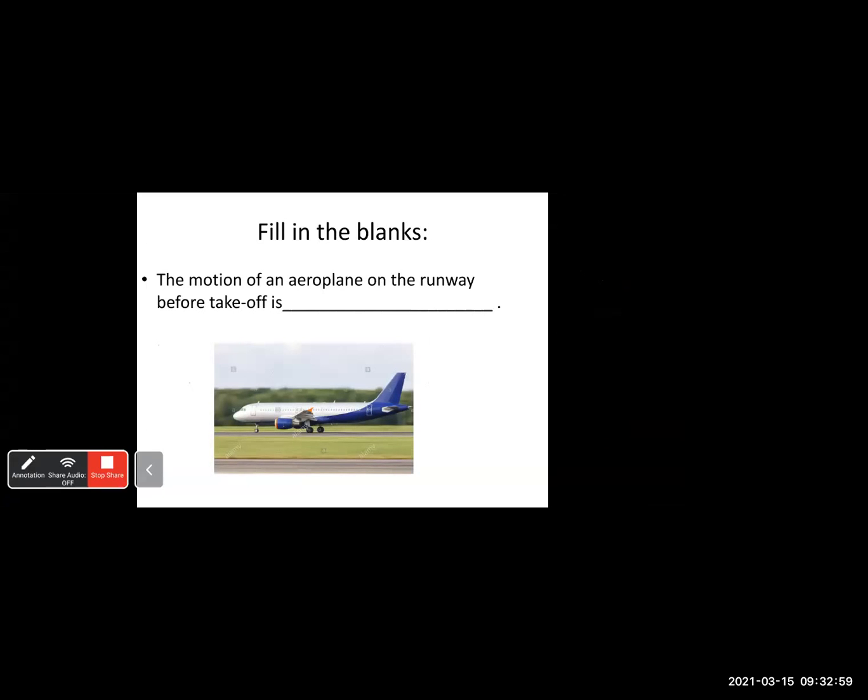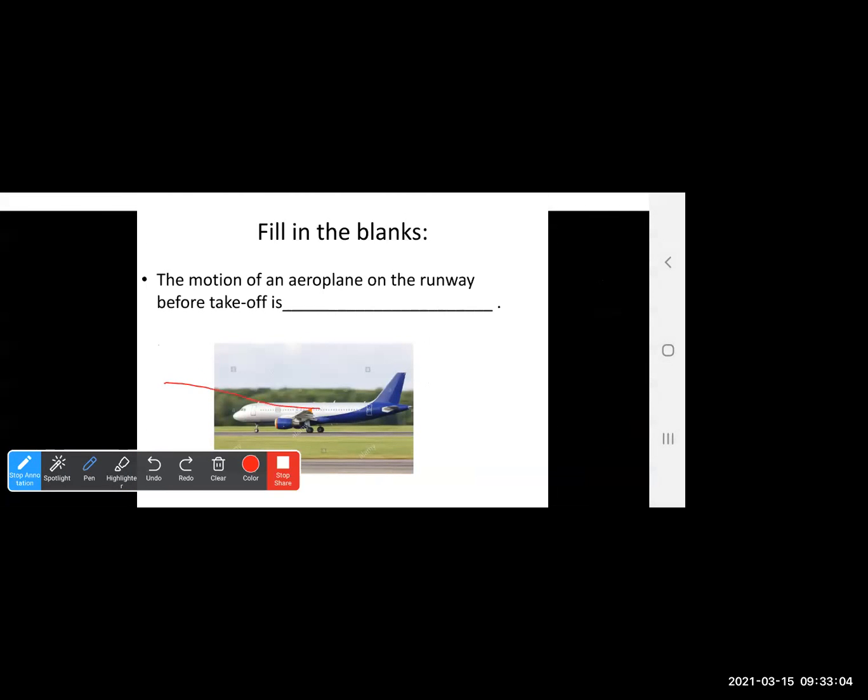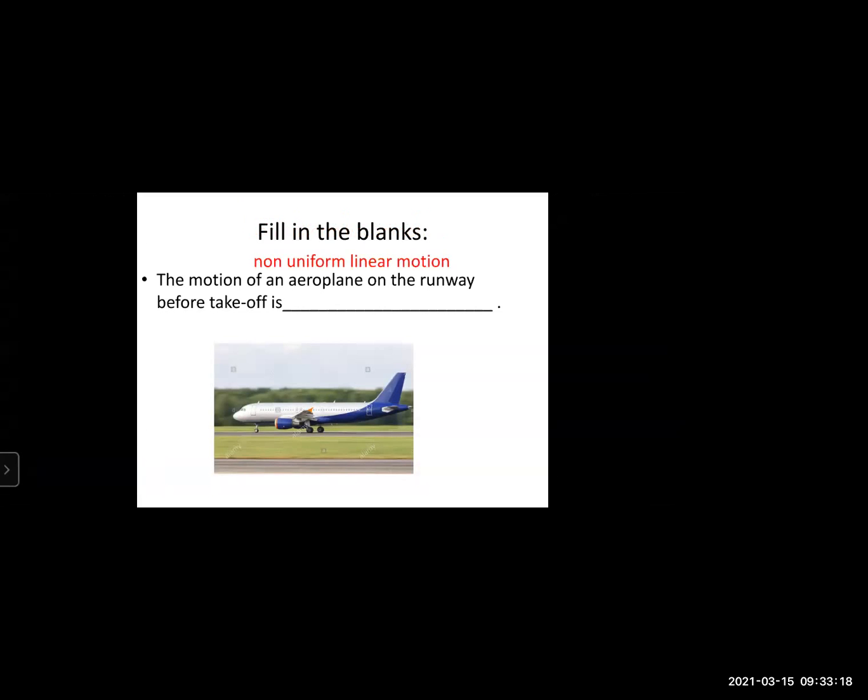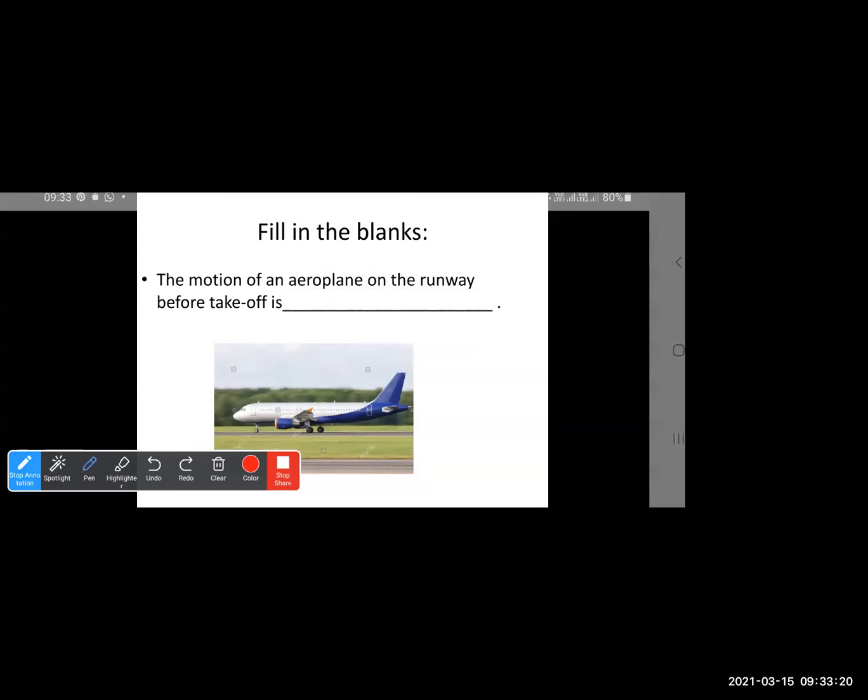The motion of an aeroplane on the runway before takeoff, that is, before moving in the upward direction, will it perform a linear motion or a non-linear motion? Non-linear motion. Okay, sure. A runway is a straight line. The runway on which it is moving is in a straight line. Linear motion. Very good. It's a linear motion. Now what happens over here? The speed continuously keeps on changing because it has to take off.